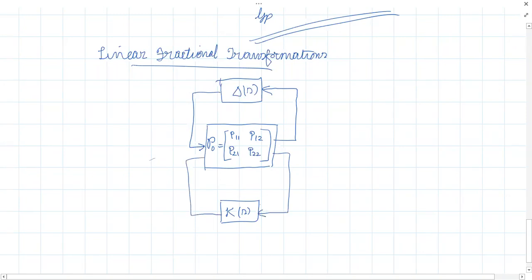This is the plant output Y. I call this U. This is W, the exogenous input, and this is Z. This is the perturbation block. What's the idea behind this kind of representation? This is the nominal plant, and here we have our controller. This W of T is called the exogenous input.